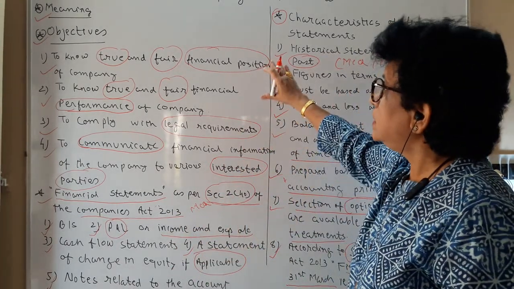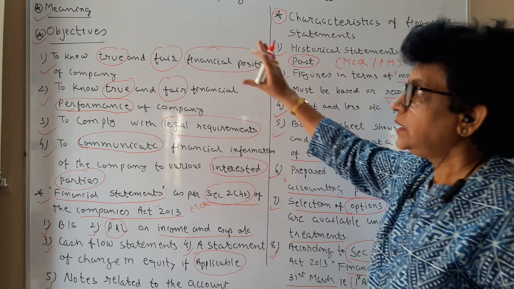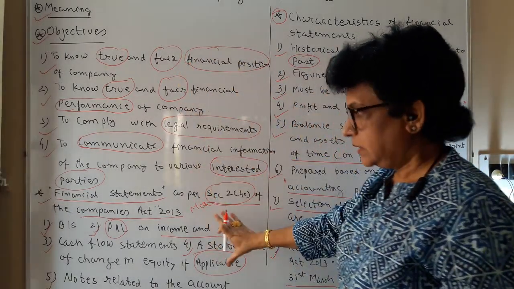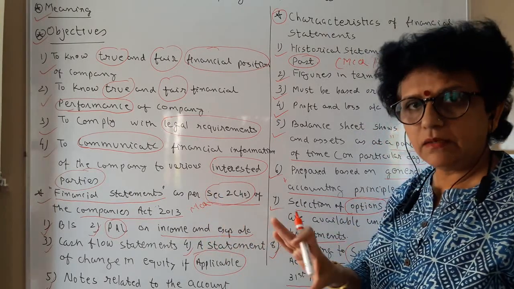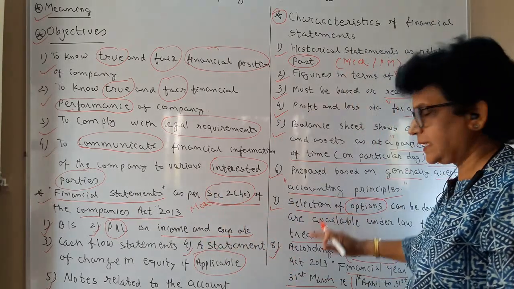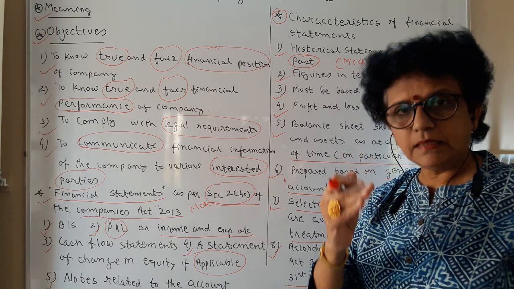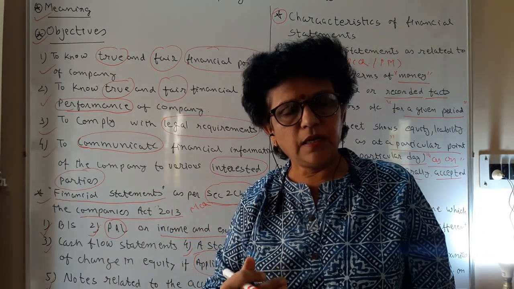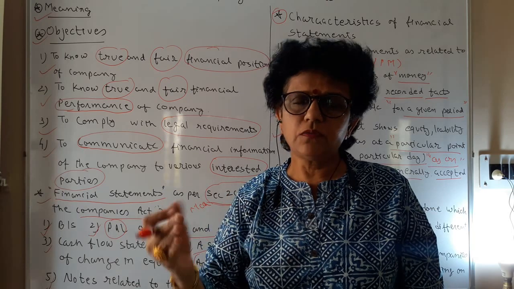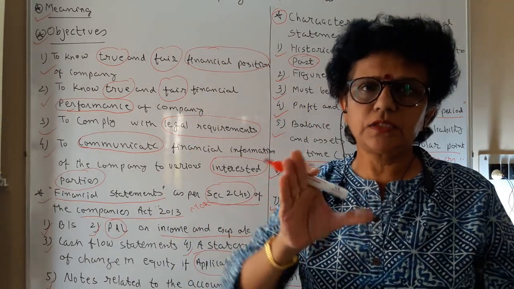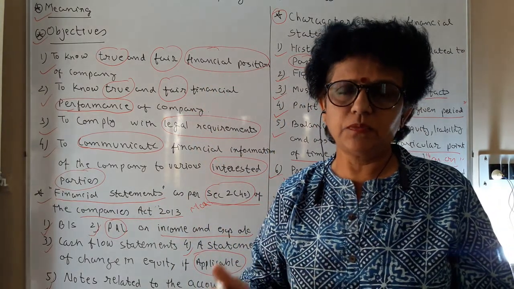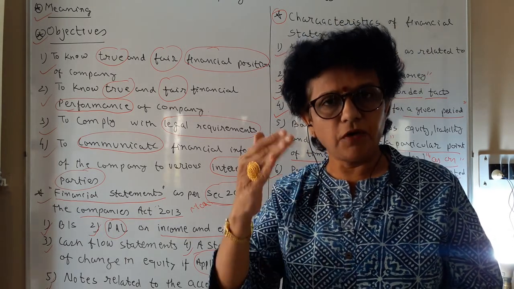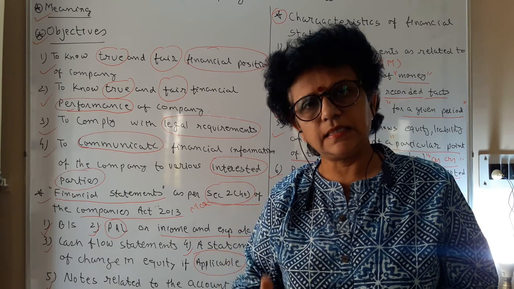So in this manner, today we have understood the meaning of financial statement, the objectives, the content of financial statement and its characteristics. The basic theory part of introducing the chapter, that today we have done. From next class onwards, we begin with the financial documents, that is the balance sheet as well as profit and loss, its format, its content and its example.